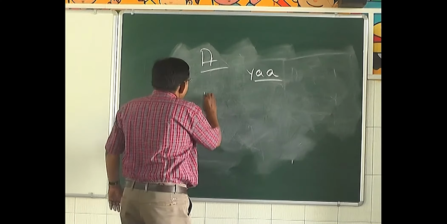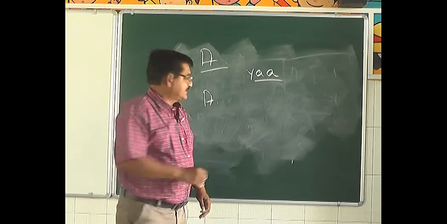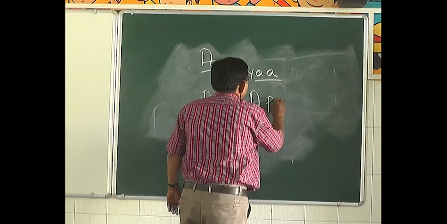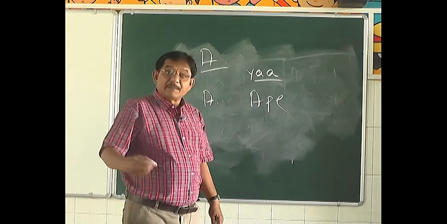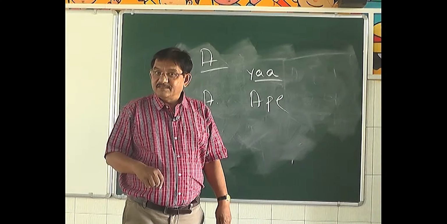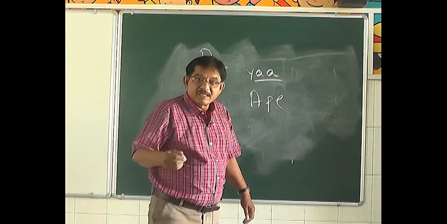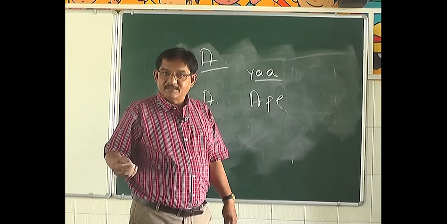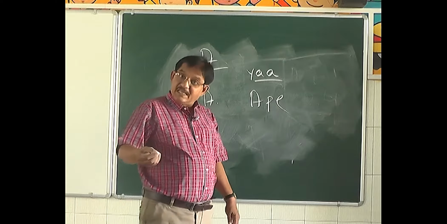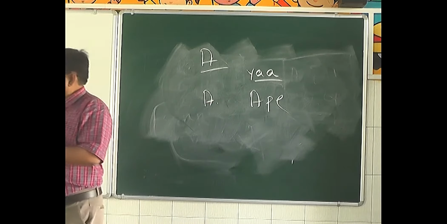In the long sound, A will sound like A. Ape. A-P-E is ape. That is the long sound of A. The A has 2 sounds. The short sound, that is A, apple. And the long sound is A, ape. Okay? In the same way,